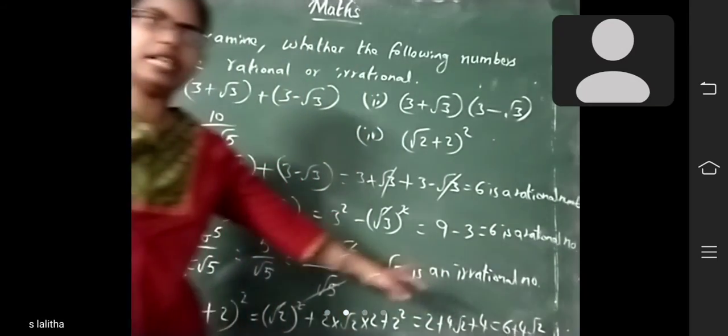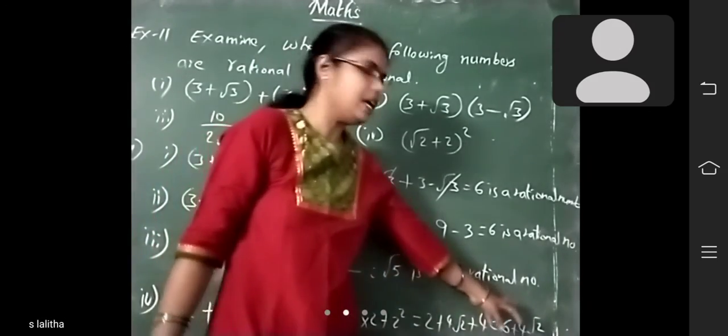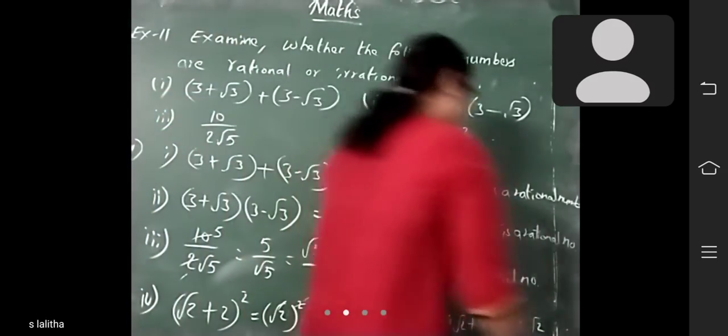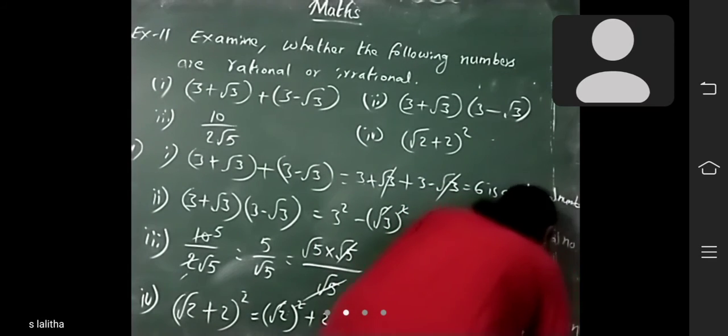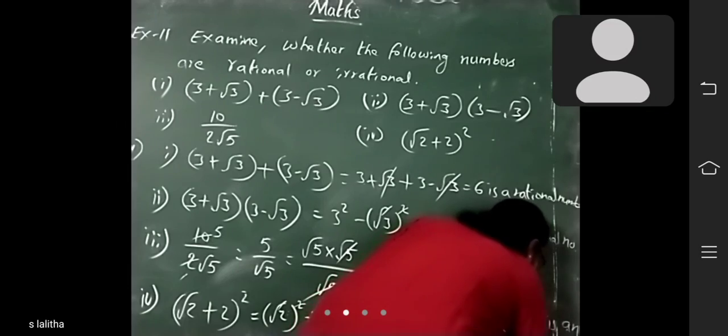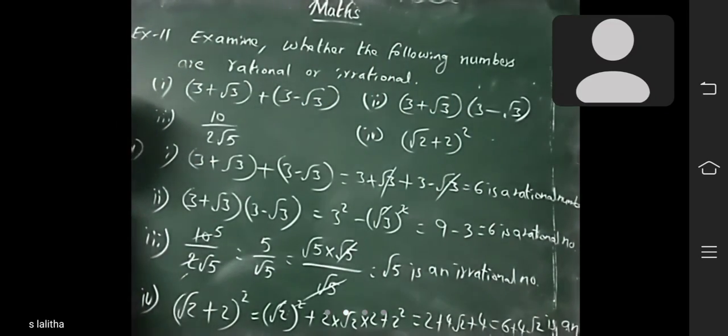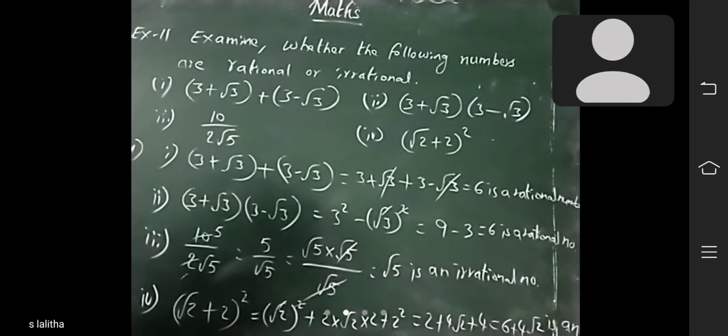6 plus 4 root 2 is a rational number or irrational number? Irrational number. Why? Because here root 2 is there. So it is an irrational number. Okay children, like that you have to find rational or irrational. Come on, right.